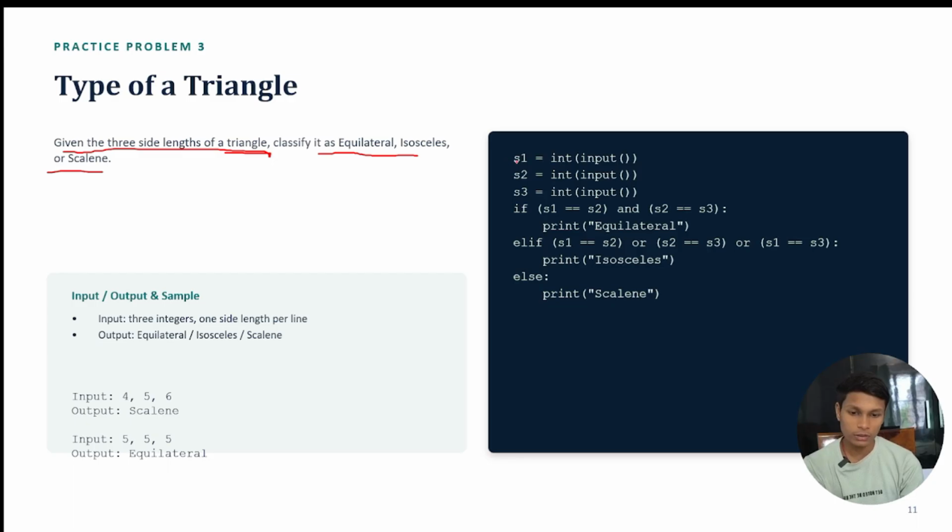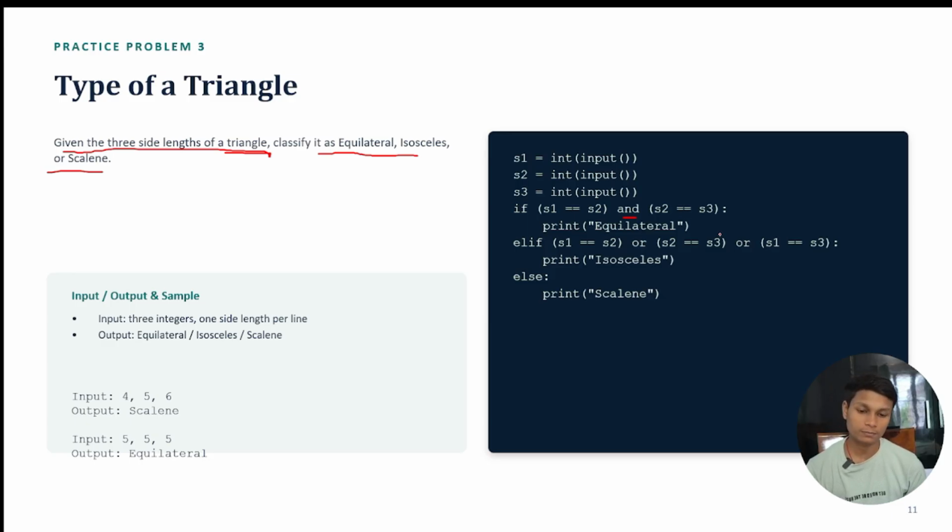Here we are going to take input from the user. At the very first, we take S1, S2, S3, where S1 is side 1, S2 is side 2, S3 is side 3. Each of the three sides we take as input from the user. After that we use an if statement: if S1 equal to S2 and S2 equal to S3. Make sure it is "and", which means that only if both conditions are true will this be printed. We are checking for equilateral, and you know that for an equilateral triangle all sides must be equal.